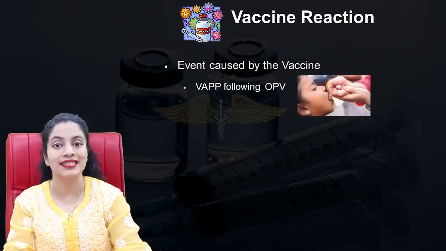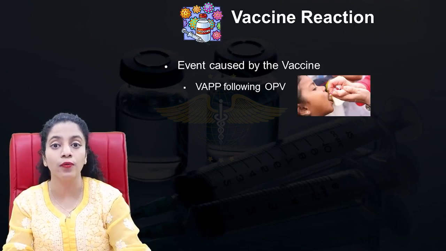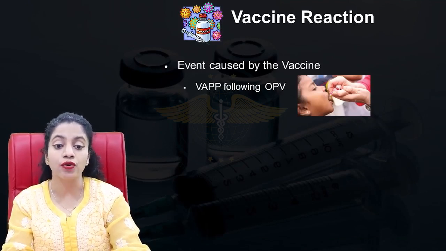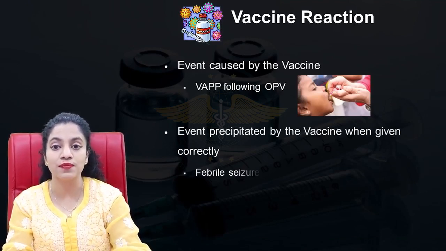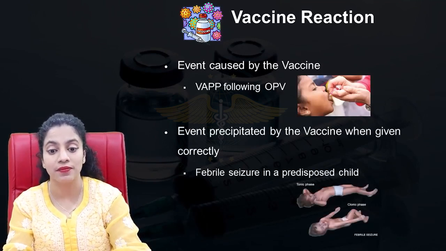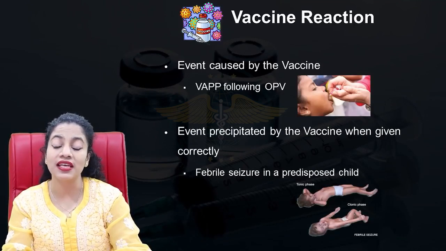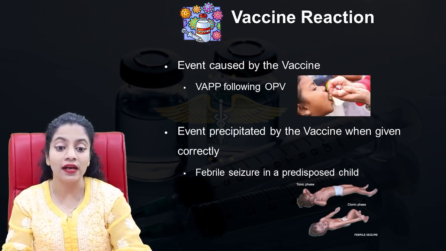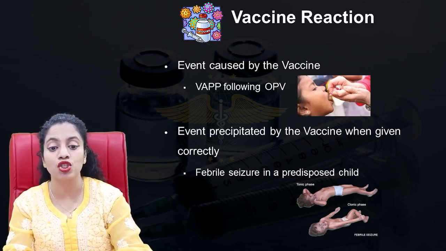Vaccine reaction is an event which is caused by the vaccine. Example, vaccine-associated paralytic polio which follows the oral polio vaccine. Or it could also be any event which is precipitated or exaggerated by the vaccine when it's given correctly also, like a febrile seizure in a predisposed child.